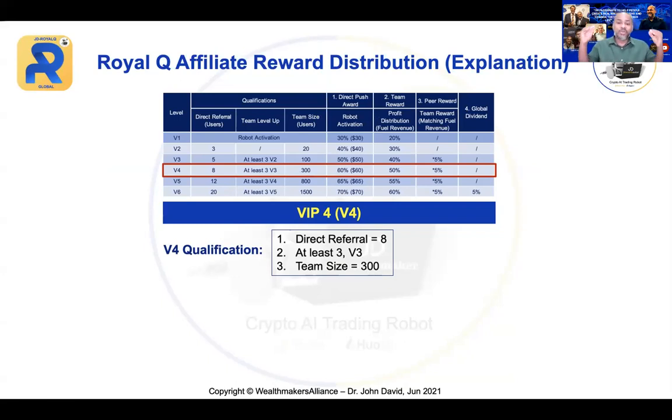But remember, if you want to make 3 people V3, each of them got how many members? 100 members. So if you have 3 V3, are you already qualified in terms of team size? Absolutely, you are qualified. And you also have your own 100. So by now you should have 400 members in your total group.